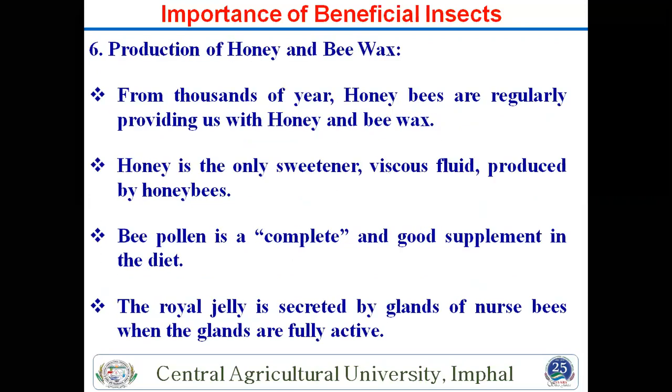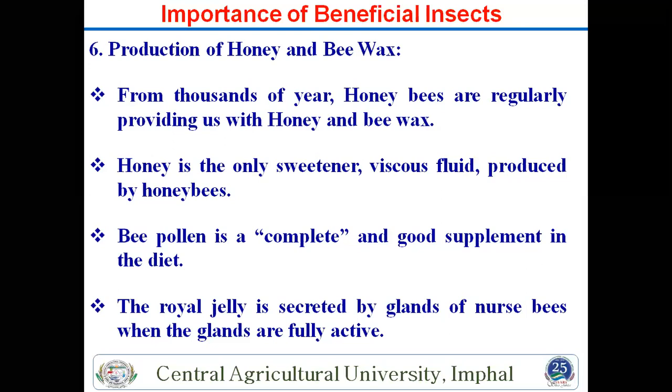Then another is production of honey and bee waxes. This is for your honeybee. I have already told you that four species of honeybee are there. They produce many types of products. First is honey, which has important medicinal value and many other values. Then beeswax is also there.